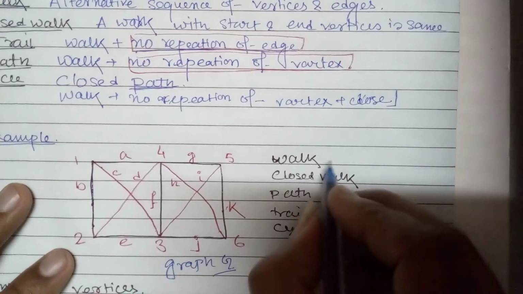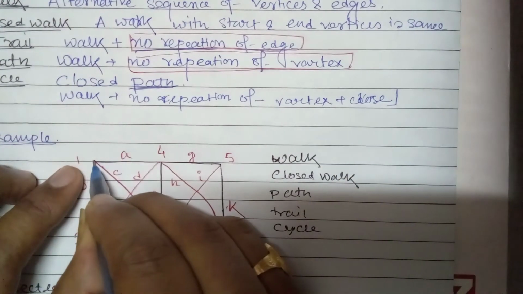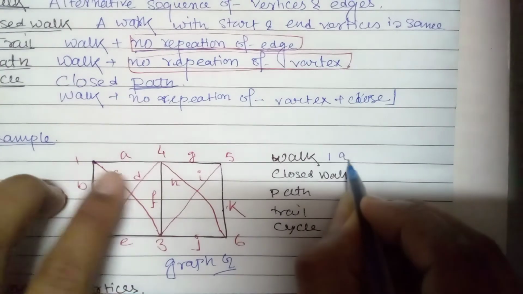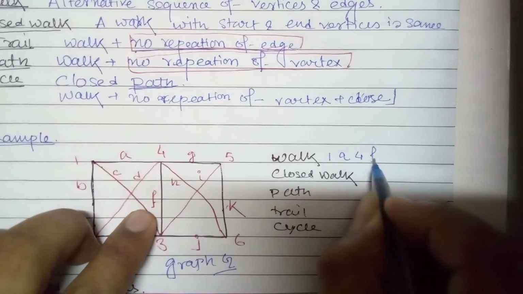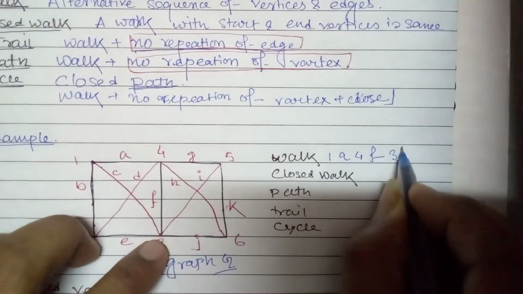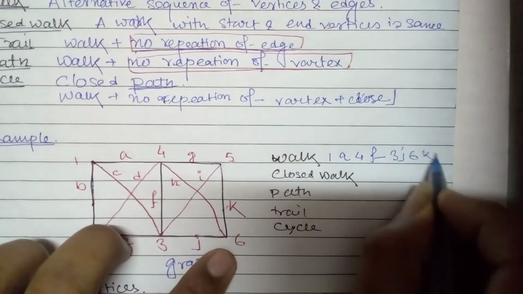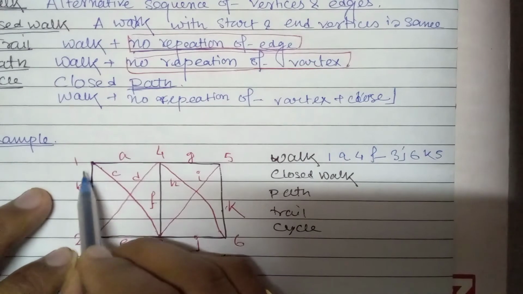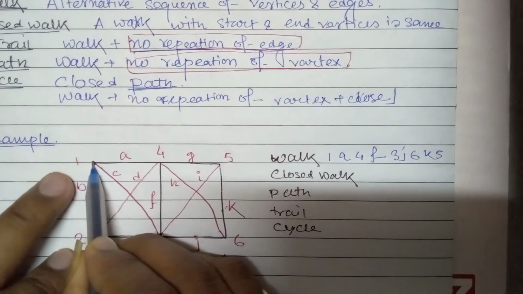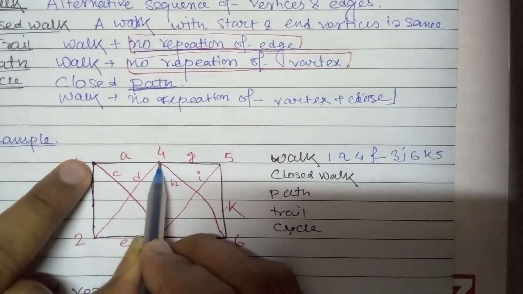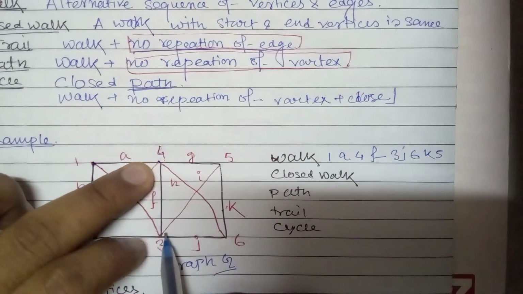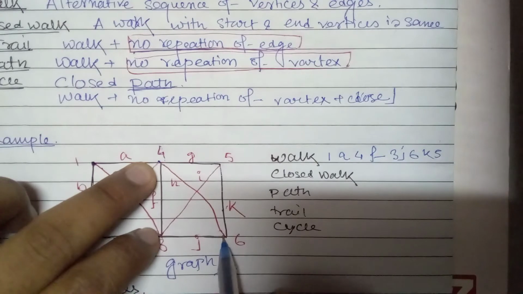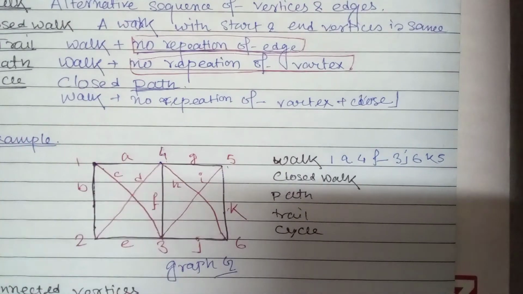I am just taking randomly: we start from 1, then this edge, then 4, then we go for F, then 3, J, 6, K, 5, anything. So this is an arbitrary walk.